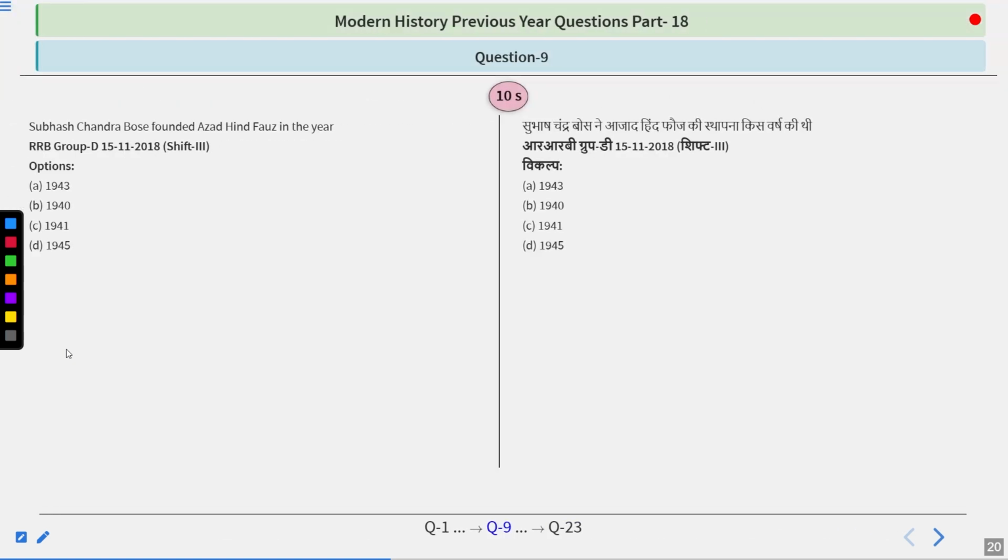Subhash Chandra Bose founded Azad Hind Fauj in the year? Options are 1943, 1940, 1941, 1945. If you use just a little bit of common sense, then you can answer this question correctly. And the answer is simple.